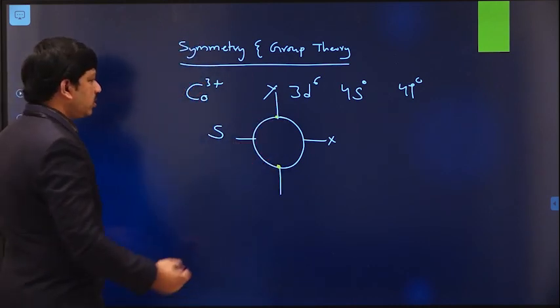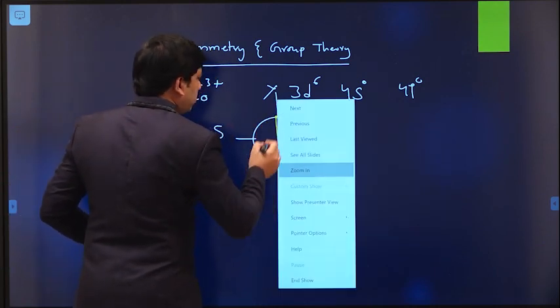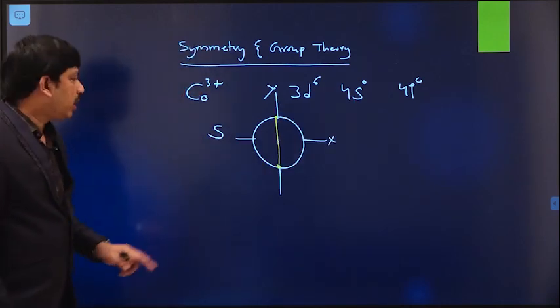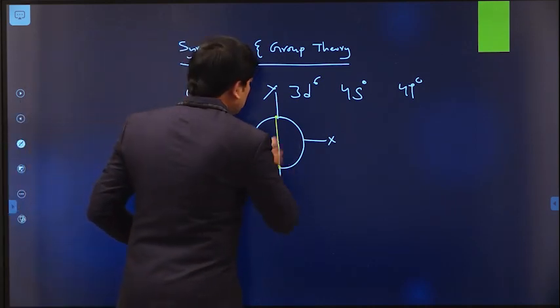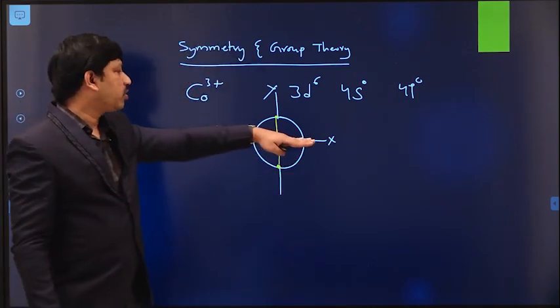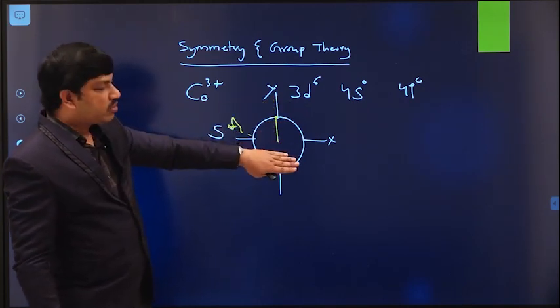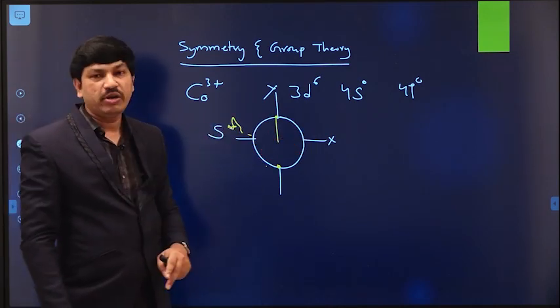If you travel half the distance in the opposite direction, you will get the same point. So the s orbital has a center of symmetry, and it also has planes of symmetry. If you take one plane here, this half is exactly similar to the other half. Like this, it has planes of symmetry and axes of symmetry.